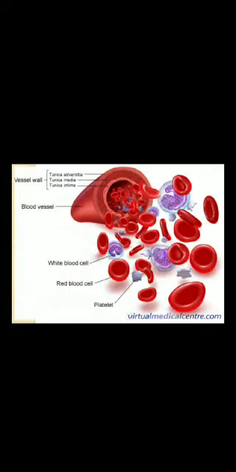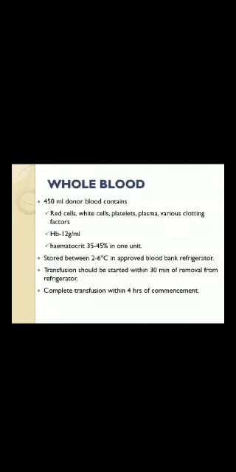So this is the picture of a blood vessel containing the RBC, WBC, platelets, and you can see the layers of the blood vessel containing tunica intima, media and adventitia, as you've seen in your pathology textbooks. And whole blood contains everything. So what is the whole blood? 450 ml donor blood contains red cells, white cells, platelets, plasma, clotting factors. So hemoglobin will be 12 gram per ml. Hematocrit 35 to 45% in 1 unit.